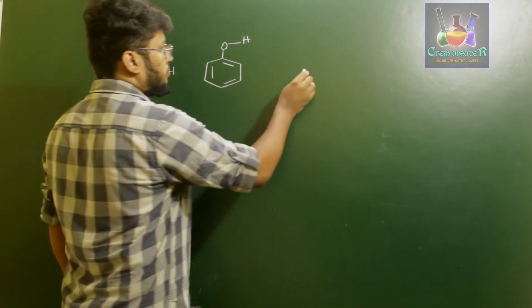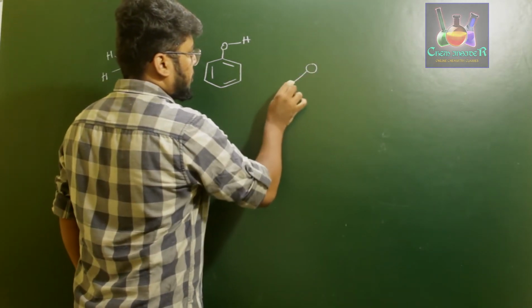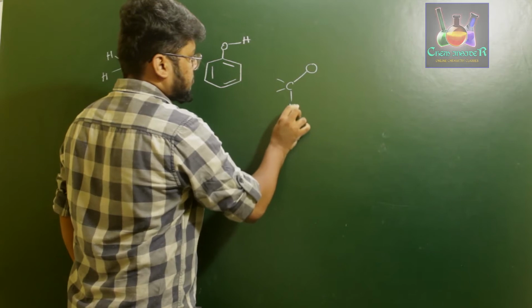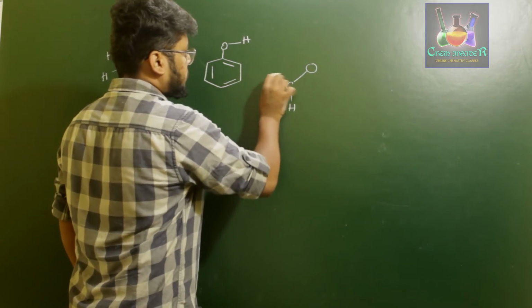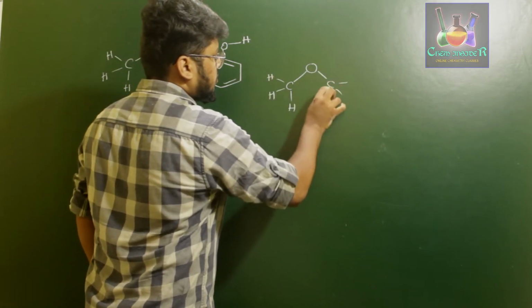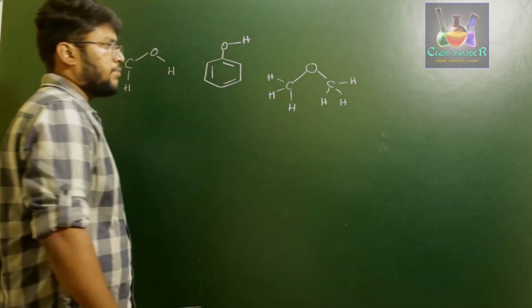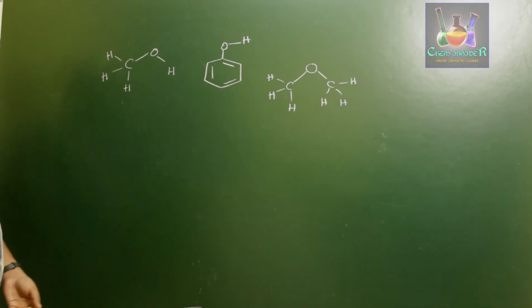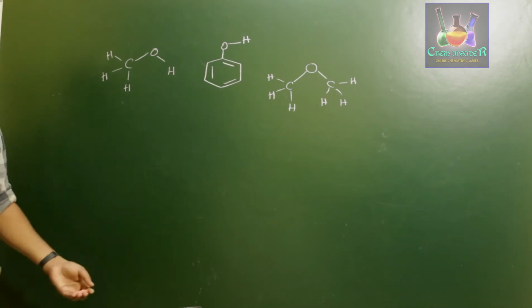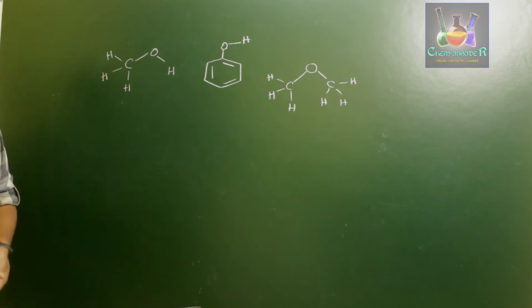And one more example, for ether, will be methoxymethane. So if we consider these three basic alcohol, phenol and ether compounds, we are supposed to obtain the bond angle of the oxygen-hydrogen bond and oxygen-carbon bond almost similar to the water molecule's bond angle.